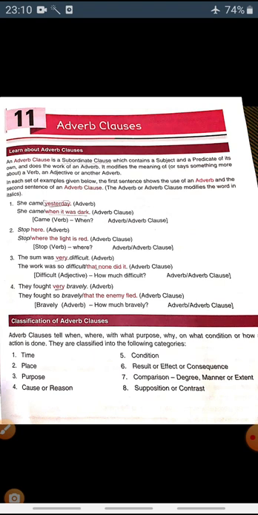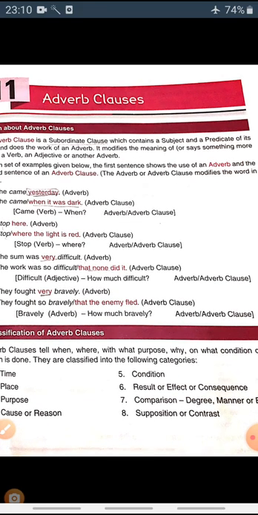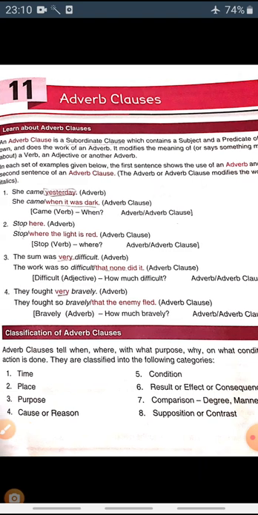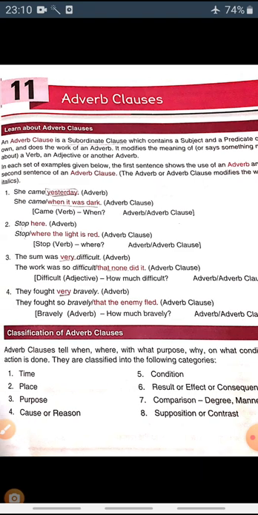Here very is adding meaning to another adverb, that is bravely. So it answers the question how much bravely? Very bravely. So here very is the adverb. They fought so bravely that the enemy fled. That the enemy fled is the adverb clause here.